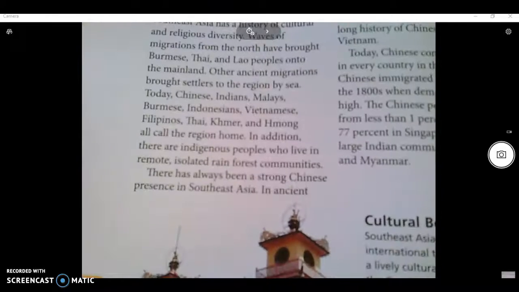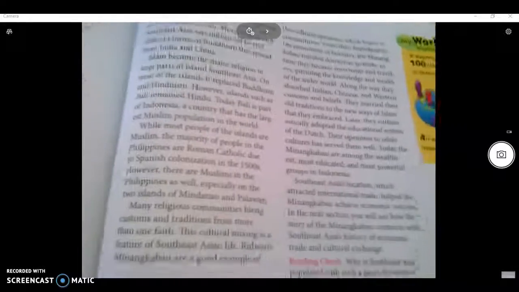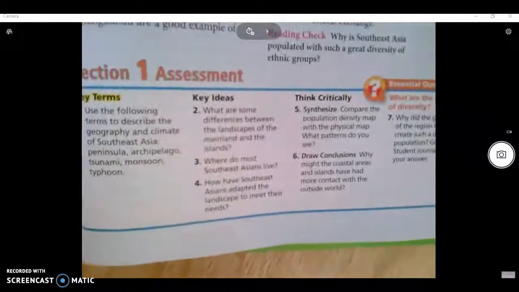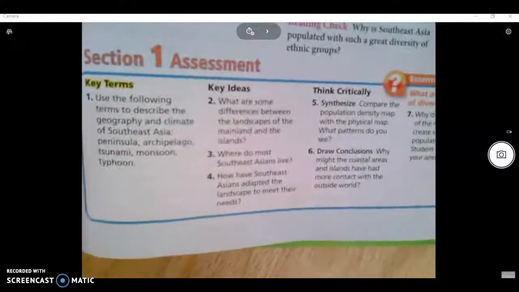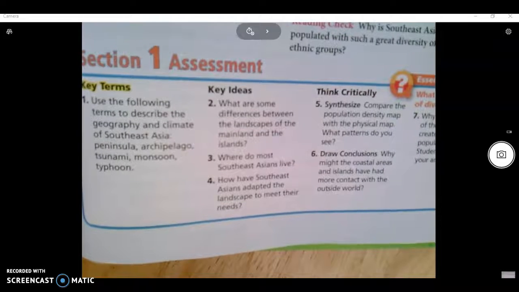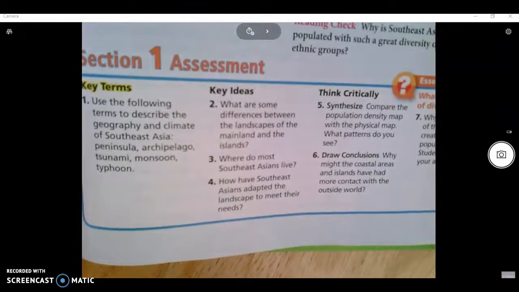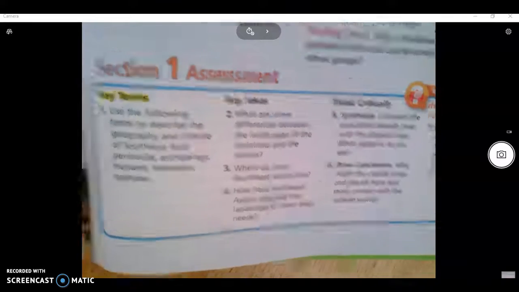That's a quick overview. You should be able to answer the questions with that. Cultural borrowing, we talked a little bit about that with people traveling and all the trade that came through. But you need to do these questions that are down here, 1 through 7, and write them in a sentence. There are 7 sentences then for you, and send them to me before the end of the day, and you're done with geography if you've done your current events.